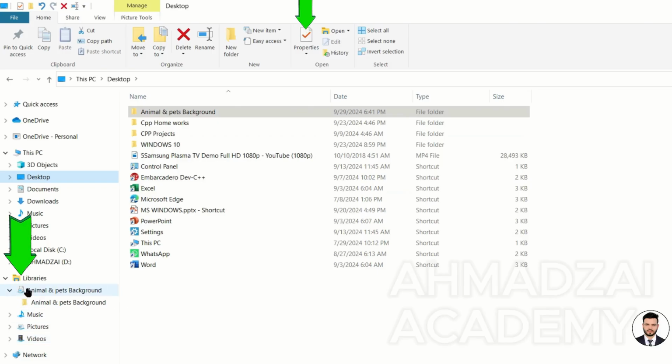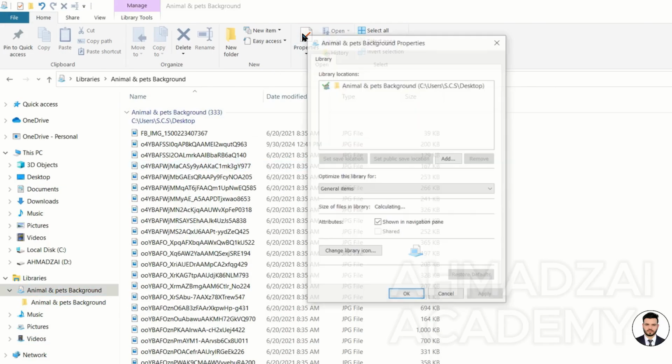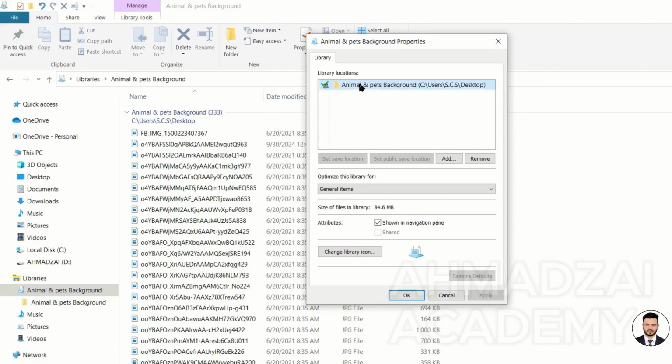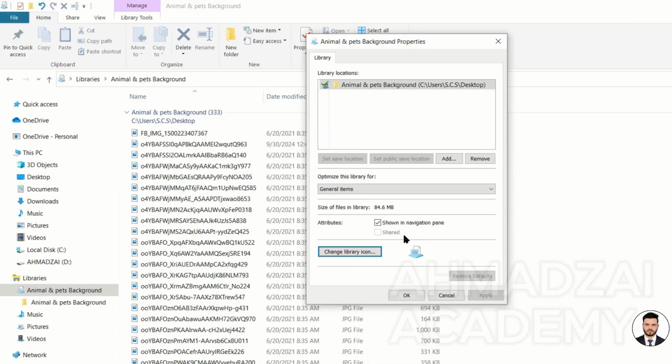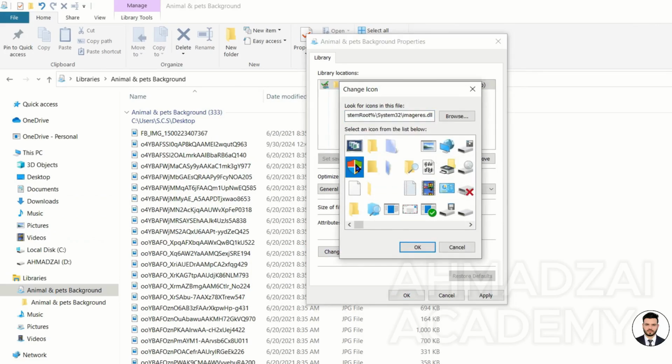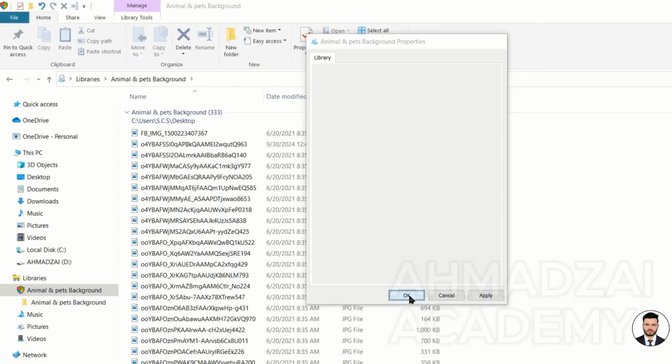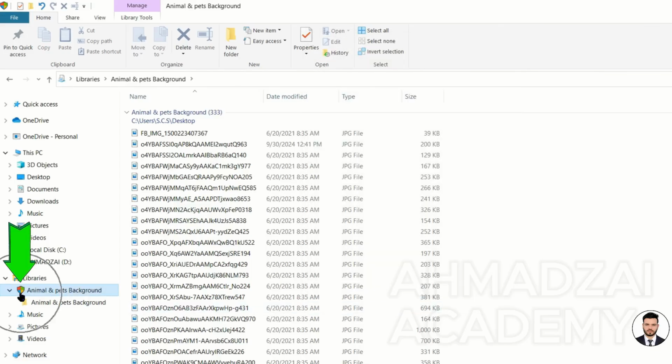We can also change these if we want. We go to the report. For example, we select this one. Here, we go to Change Icon. First, let's see if we turn it off. Show Navigation Pane. I call this the Navigation Pane. Just show this item in the Navigation Pane, or show it, but have its icon look like this. We click OK. Again, OK. So basically, the icon changed.